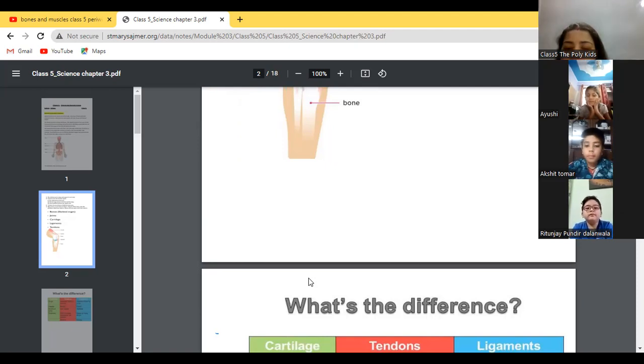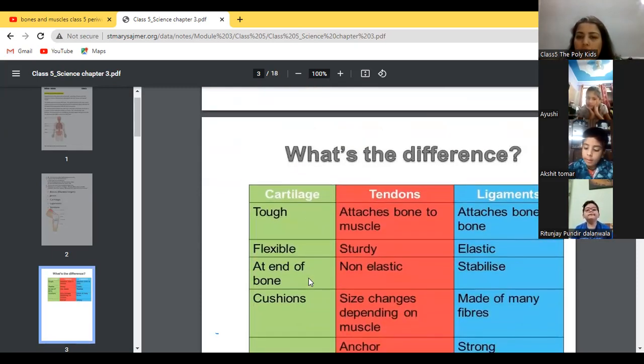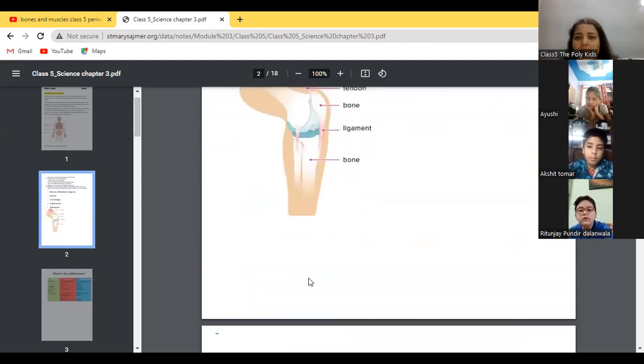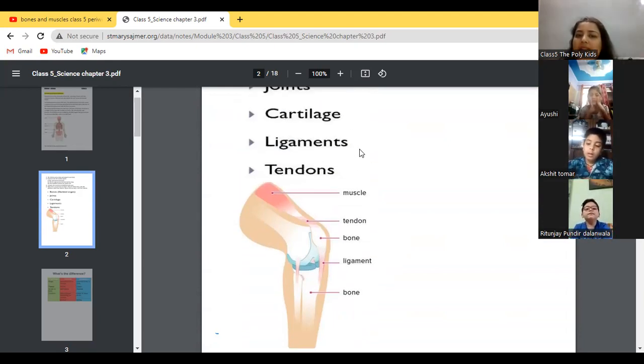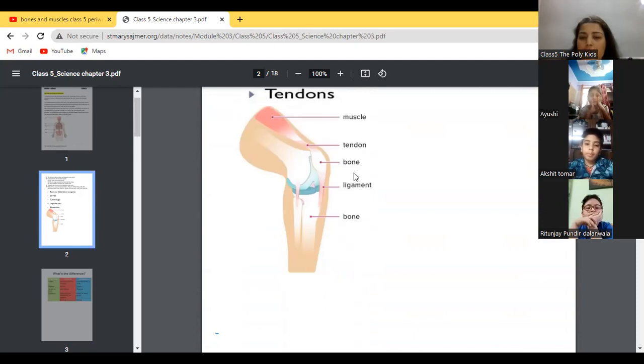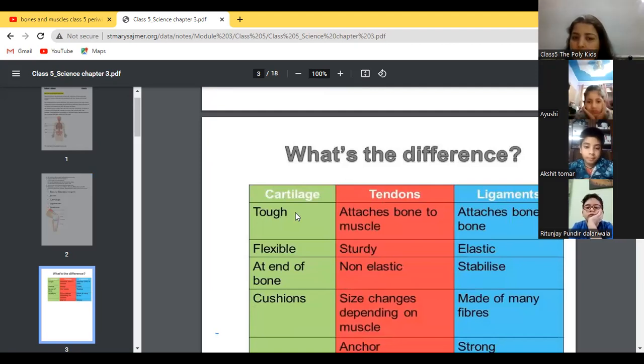So we will discuss the difference between cartilage, tendons, and ligaments. Now, three terms are here. When we were looking, it had muscle. What are the muscles? Then tendon, ligaments, and cartilage. We will discuss these now. What is the difference? Cartilage is tough. But tendons attach bones to muscle. What's the work of tendons? Tendons attach the bone to muscle.